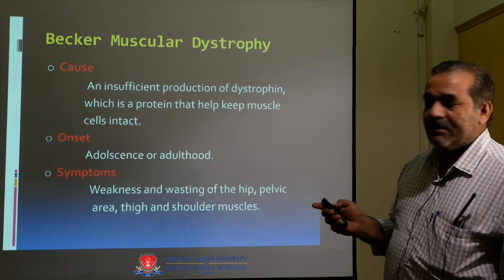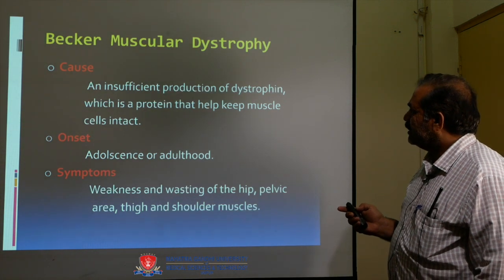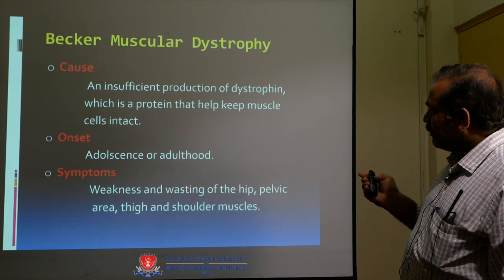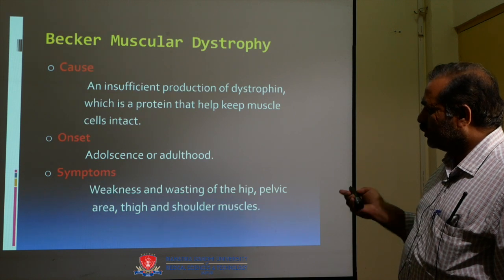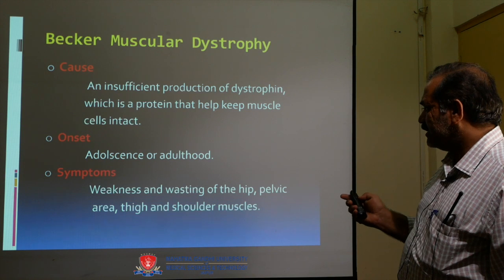Now come to Becker's muscular dystrophy. Cause: insufficient production of dystrophin, a protein that helps keep muscle cells intact. Onset is adolescence or adulthood. Symptoms: weakness and wasting of the hip, pelvis area, thigh and shoulder muscles.